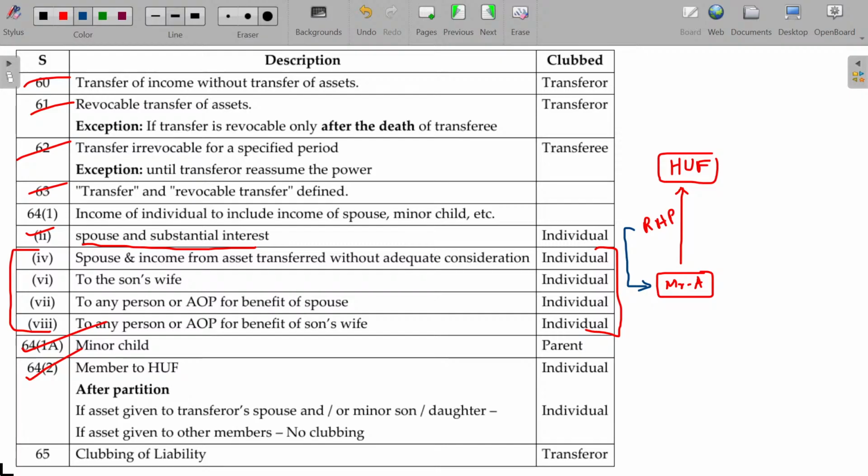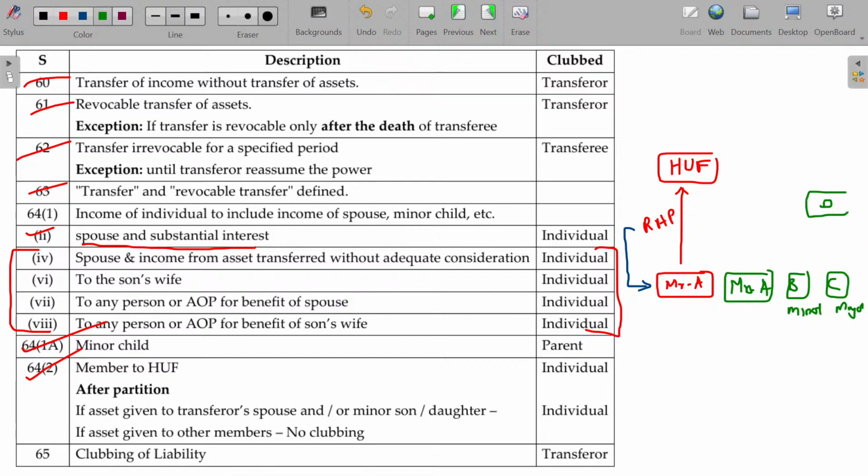The family has 3 or 4 members. Sometime later, the Hindu undivided family gets partitioned. After partition, the house property is now shared among Mrs. A, B, C and D. B and C are the daughter and son, B being minor and C being major.